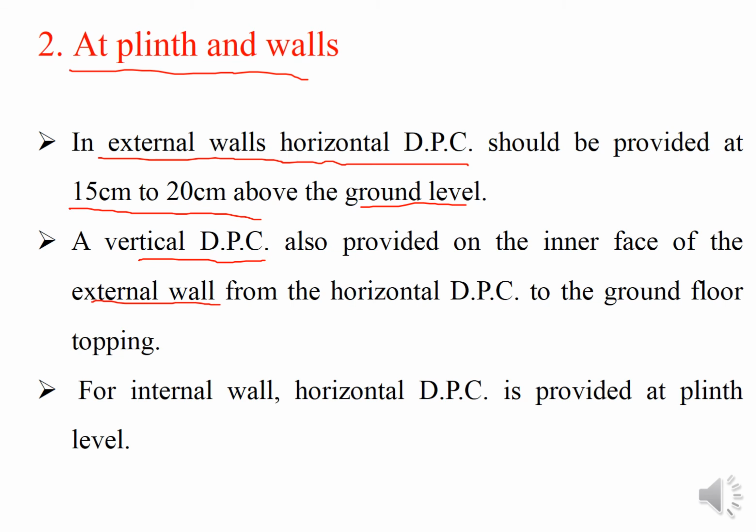We have seen a figure there where I have mentioned the vertical DPC. That needs to be provided on the inner face of the external wall from the horizontal DPC to the ground floor topping. For the internal walls, horizontal DPC is provided just at the plinth level. No need of the vertical DPC to connect it with the floor finishes and other things.